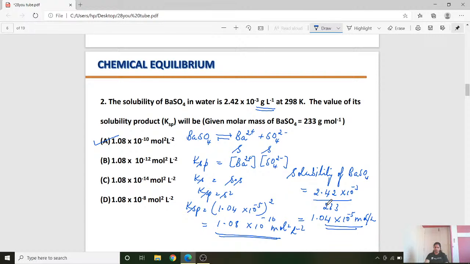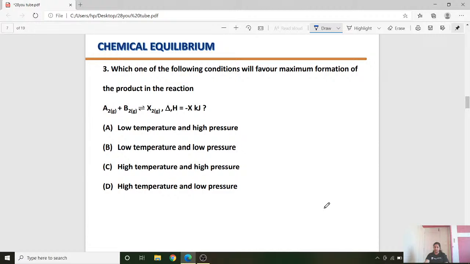So I hope you are understanding. We'll go to the next one. Which one of the following conditions will favor maximum formation of the product in the reaction? So you have to find out under which condition the amount of X2 produced is highest. So let us try to find out, when such kind of question is asked, how to go with the answer. Now you have to understand Le Chatelier's principle.